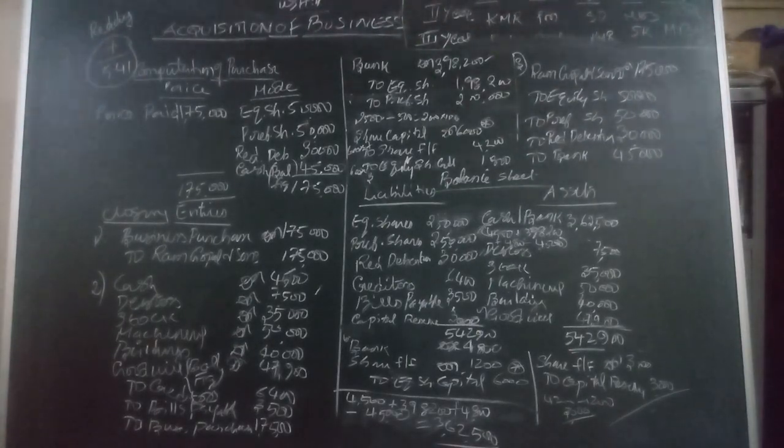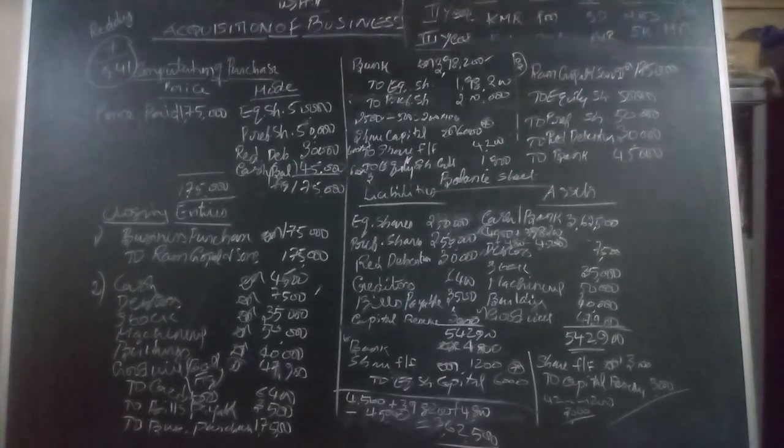Then the next entry is how the purchase consideration is discharged, paid to the vendor. For that we have to pass a vendor account entry. That means here in this question, Ram Gopal and Sons Account Dr. to Equity Shares 50,000, to Preference Shares 50,000, to Debentures, and the balance amount is paid in the form of cash. So that we are taking.